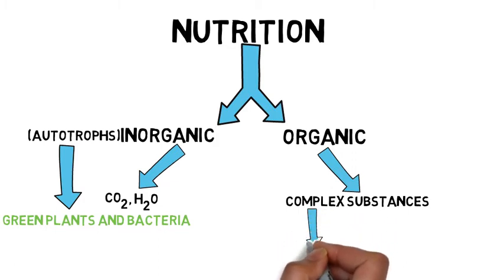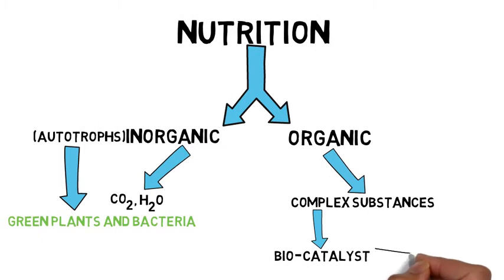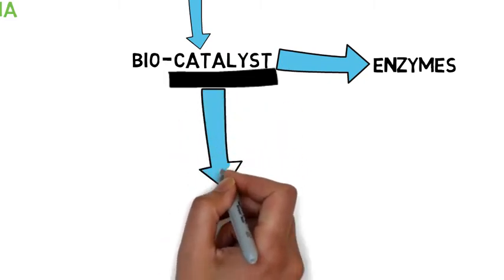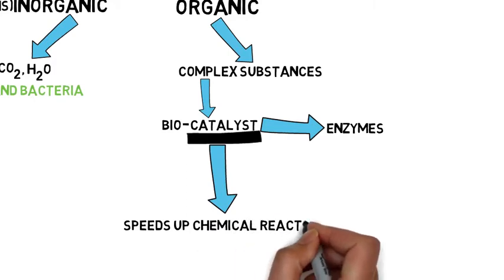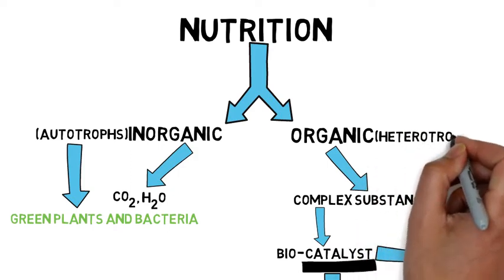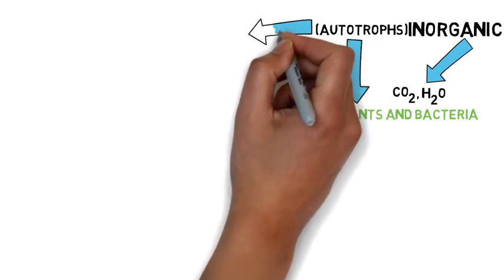These complex substances are broken down by biocatalysts, and these biocatalysts we call enzymes. A catalyst is a substance that speeds up the chemical reaction. And the organisms that take organic food as their food are called heterotrophs.